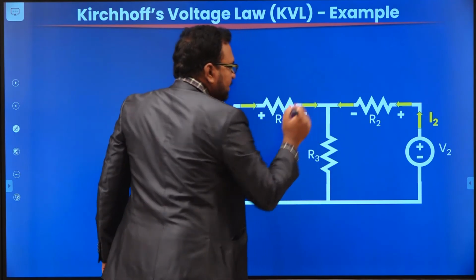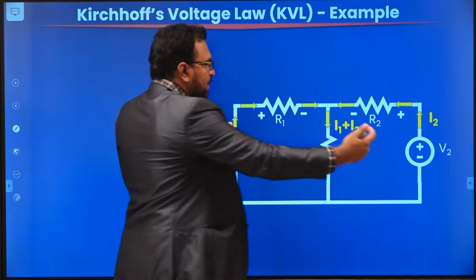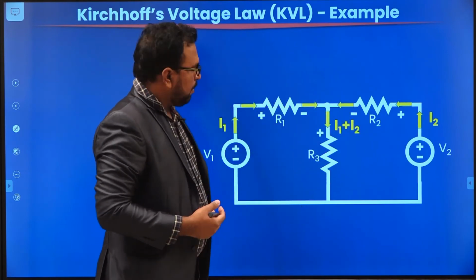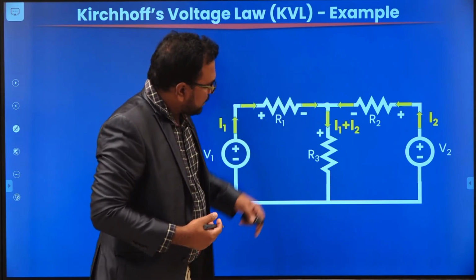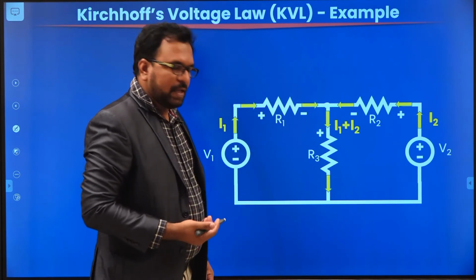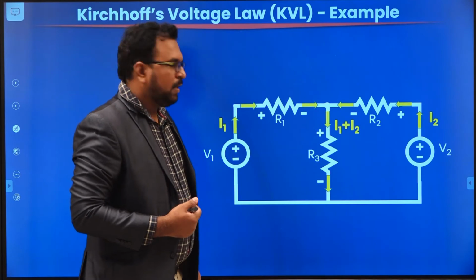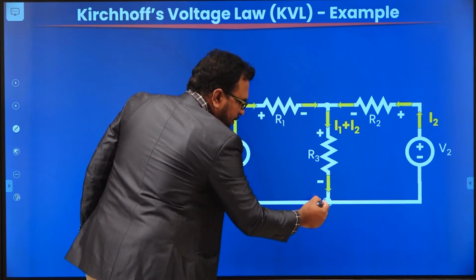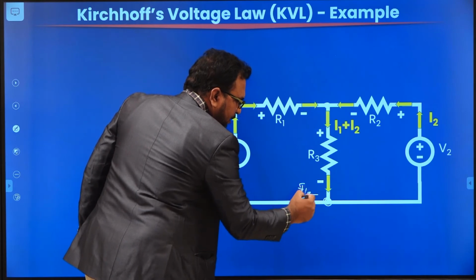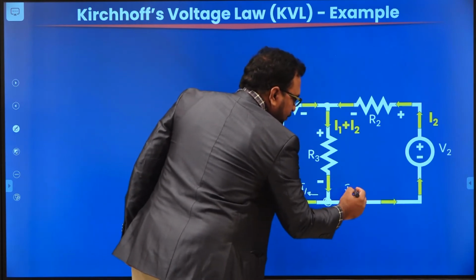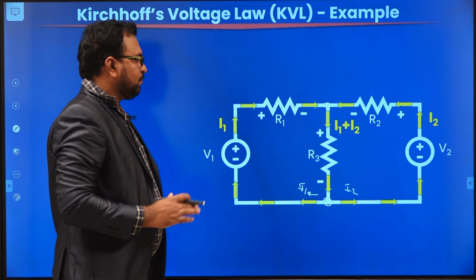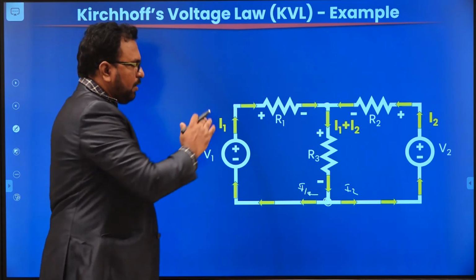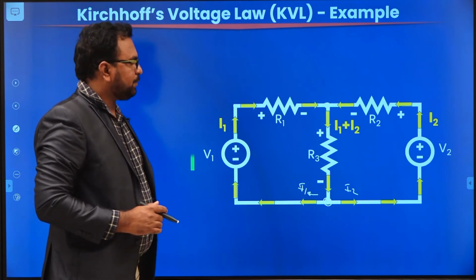Now what happens at this junction? The two currents I1 and I2 will sum up and go through R3. So the entering terminal will be given plus and the leaving terminal will always be assigned minus. And at this junction, this I1 plus I2 will divide, and I1 will flow in this direction and I2 will flow back to the source V2. So this is how the currents will flow in the circuit and how we assign the polarities.